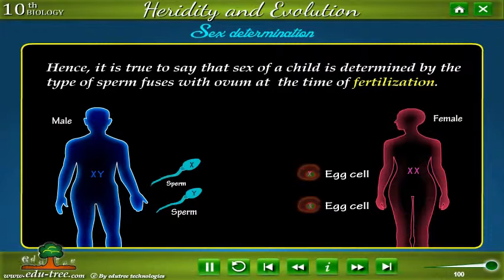Hence, it is true to say that the sex of a child is determined by the type of sperm that fuses with the ovum at the time of fertilization.